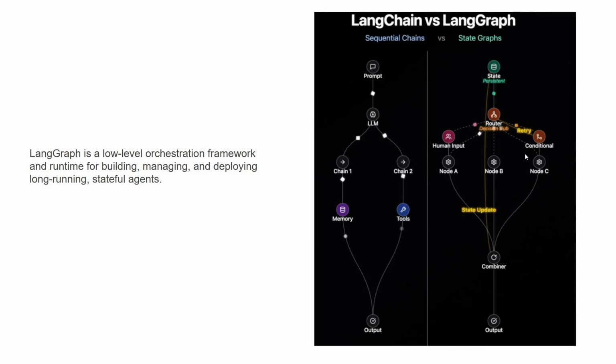But in LangGraph, on the right side, you can see that there is a conditional edge or conditional node here. Based on this condition, we can decide either to terminate the workflow or go back, or based on the condition that we need. There is also a combiner. There is also a router that can route to a particular node. There's also human in the loop. So all those luxuries are being provided by this Langgraph framework.